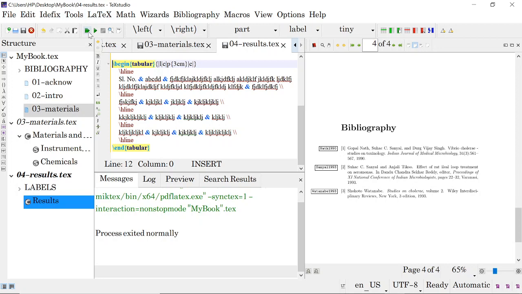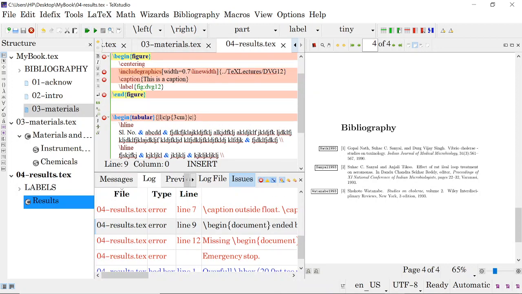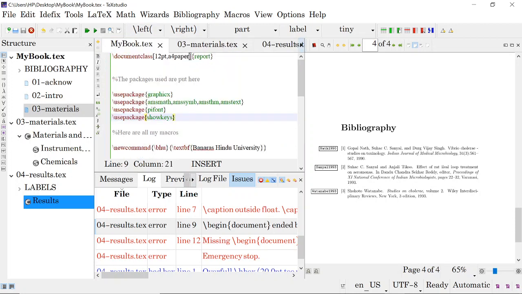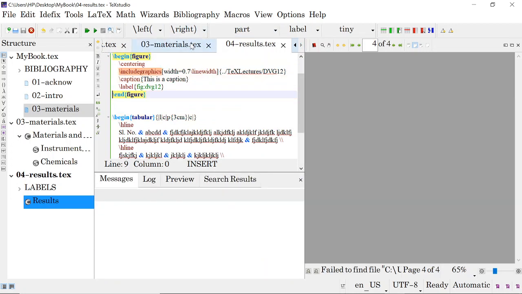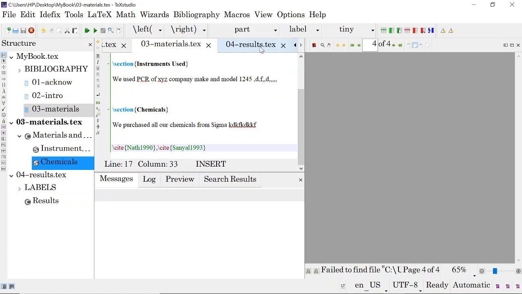Now you compile this. Why has it not come? Graphics we have already used. It is correct. What is the output? Nothing has come. Results.